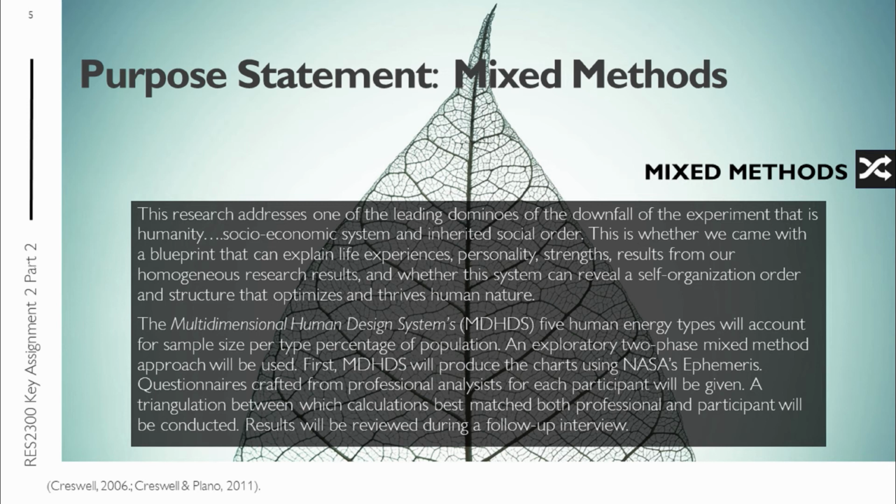Then the questionnaires will be crafted from the professional's analysis for each participant to be given at a later date. The triangulation between which calculation best matched both professionals and the participants' recollection of their own experience will be conducted, and then the results will be revealed during a follow-up interview to reveal any more in-depth information that the simulation may have missed or the questionnaires were misunderstood.